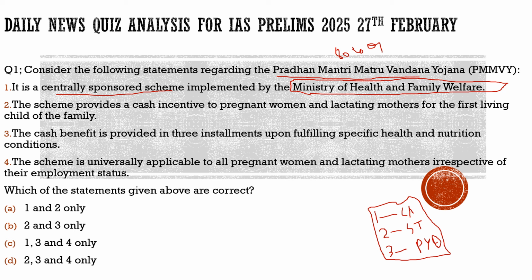It is a centrally sponsored scheme, but it is not implemented by the Ministry of Health and Family Welfare, but by the Ministry of Women and Child Welfare. So the first statement is incorrect. Now with this, let's move to the second statement and see what it says.